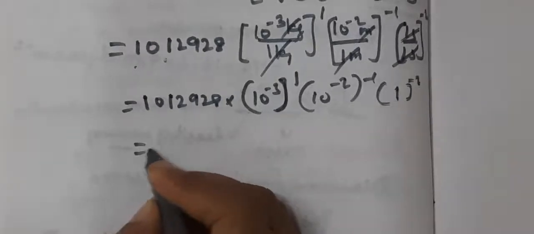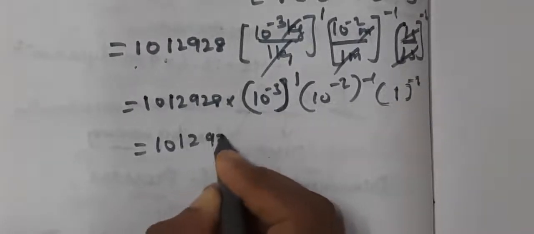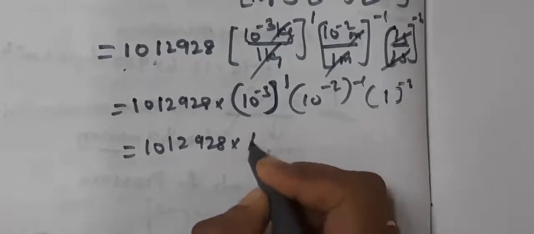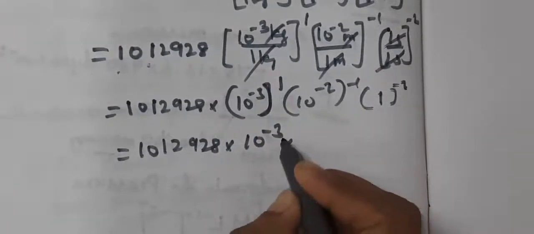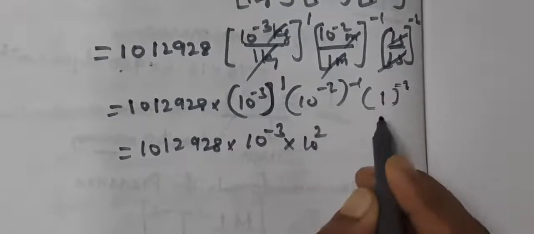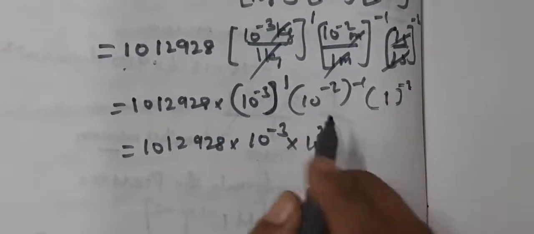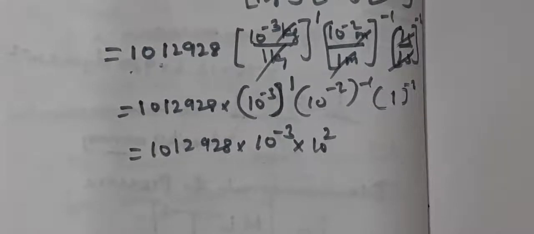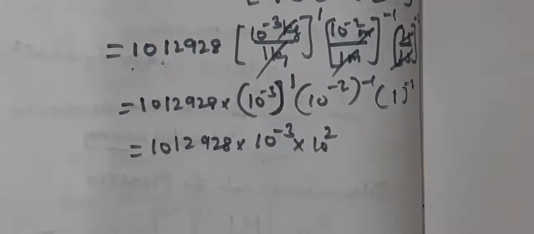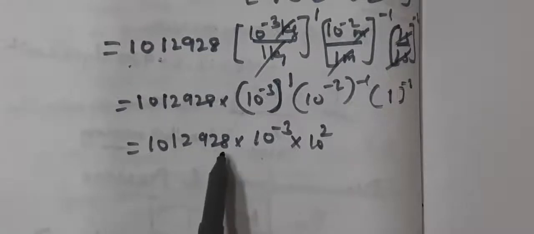Now we can write 1.01298 into 10 power minus 3 into 1 minus 3 into minus 2 into minus 1, 2. So 1 power minus 2 you can consider as 1. Understand? Now this is the biggest number, isn't it?